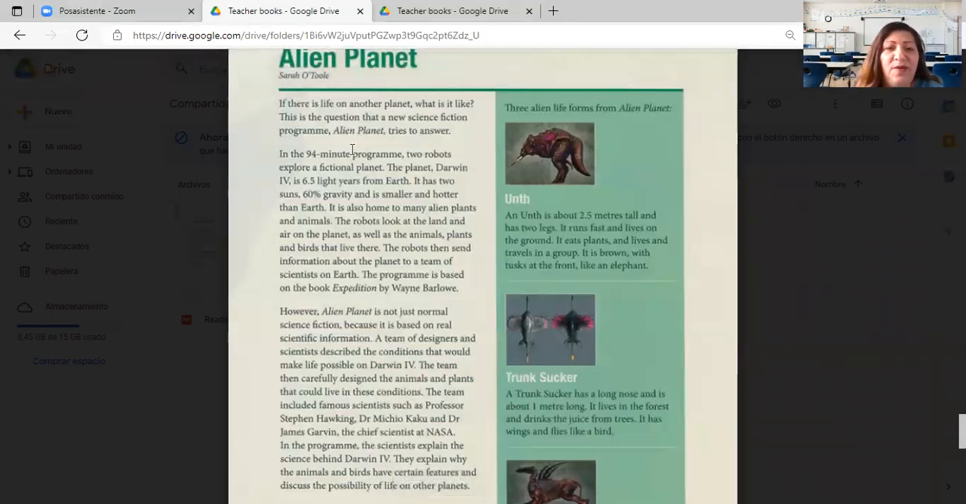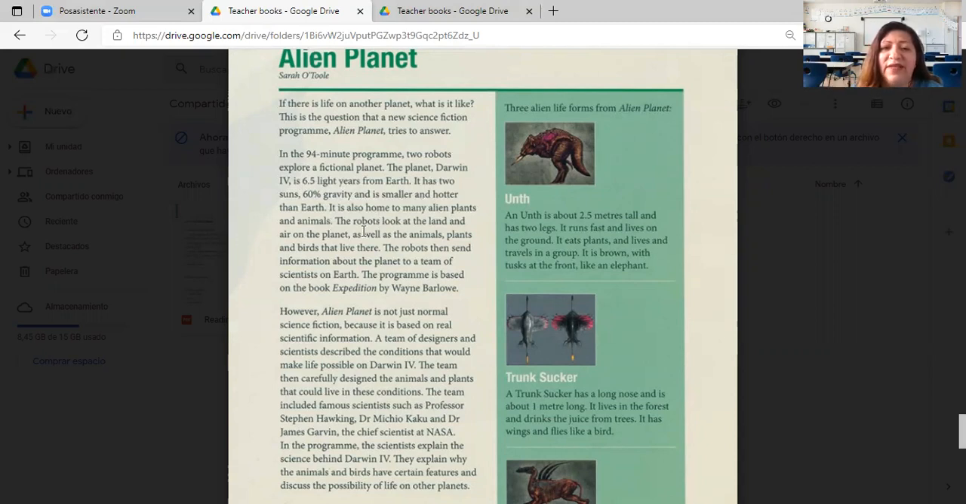In the 94-minute program, two robots explore a fictional planet. The planet, remember the name of the planet? Please, pay close attention here. The planet, Darwin 4, is 6.5 light years from the Earth. It has two suns, 60% gravity, and is smaller and hotter than Earth. Very different to our planet, right? It is also home to many alien plants and animals.